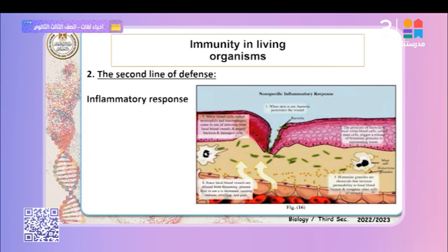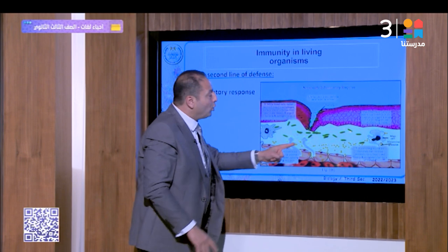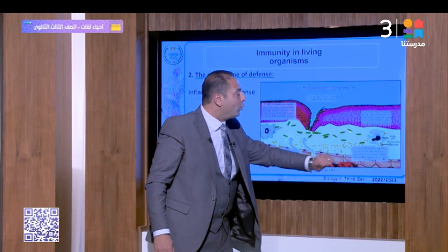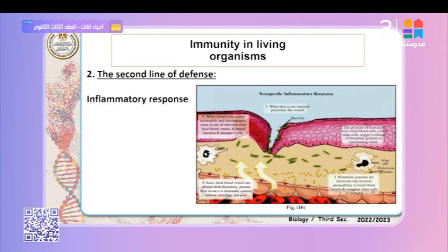Histamine granules are chemicals that increase the permeability of local blood vessels towards the site of injury. Both basophils and histamine are activated when a slash occurs in your skin and bleeding, through which bacteria penetrate, invading microbes and pathogens into your body. So histamine granules increase the permeability of local blood vessels and stimulate other cells of immunity. That's right. Stage number one, stage number two, stage number three.